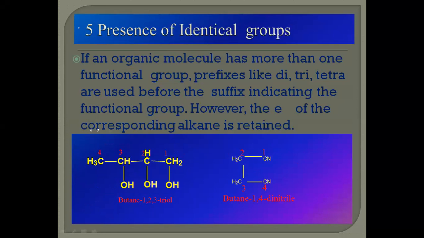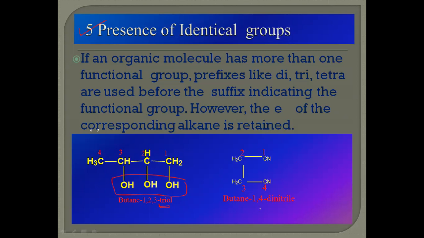Fifth rule: presence of identical groups. If identical groups are present, the naming uses prefixes like di, tri, tetra, according to how many identical groups are present. Here 3 hydroxy groups are present, so we give 1, 2, 3, triol.